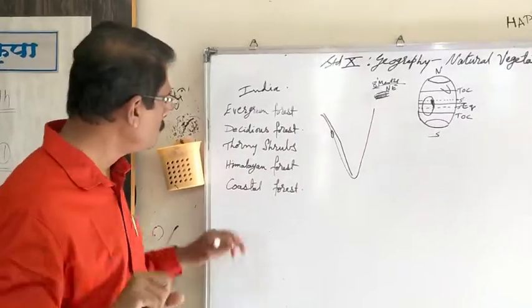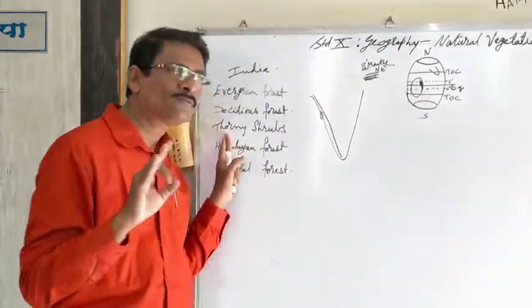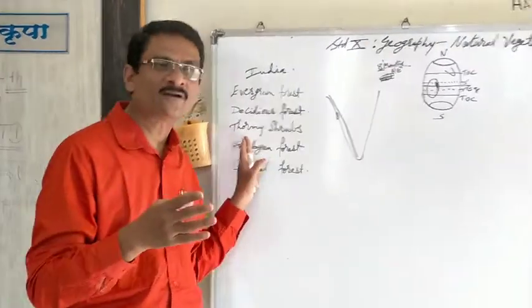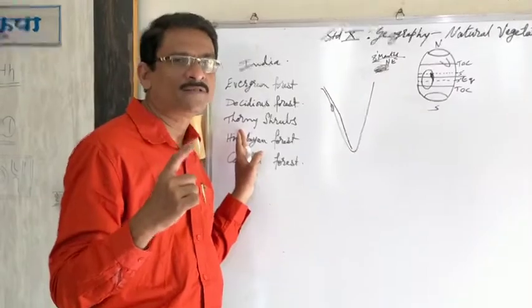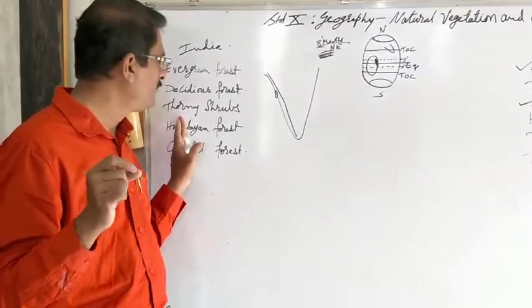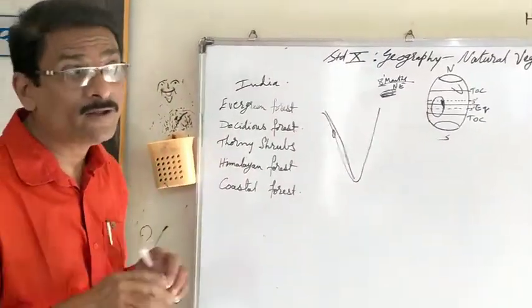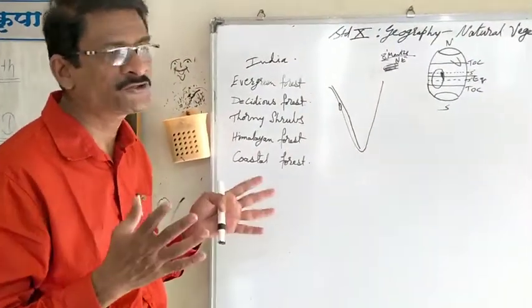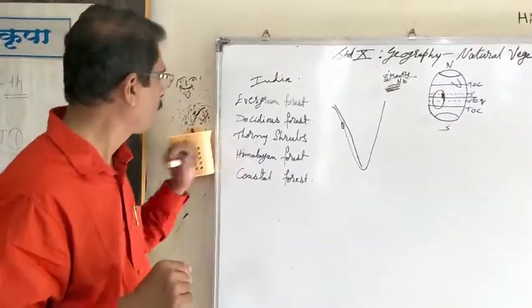As I spoke, thorny trees are those trees which do not have enough height or are of medium height and shed their leaves, and also have thorns, because these thorns have the ability or the tissues to hold on to water. So in these areas where the rainfall is below 350 millimeters, which are the hot areas of the world, we find this thorny shrub. Shrub means a plant which does not fully flourish as in the evergreen or deciduous forest.